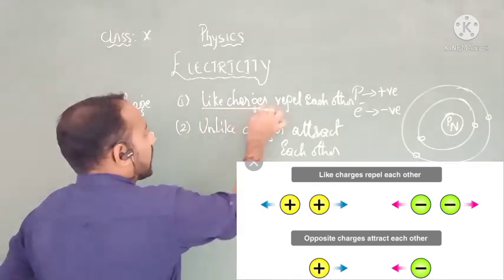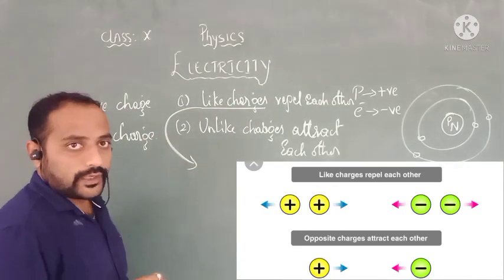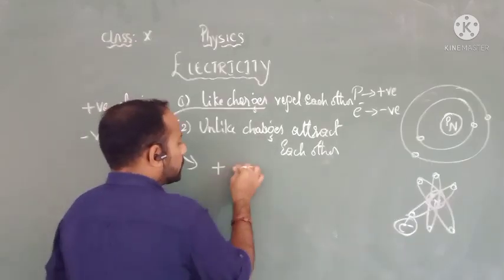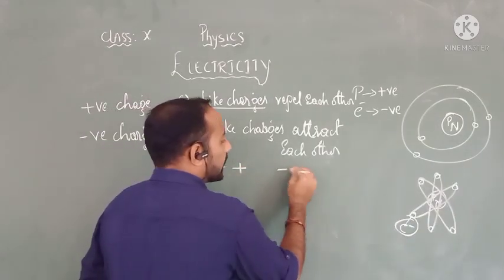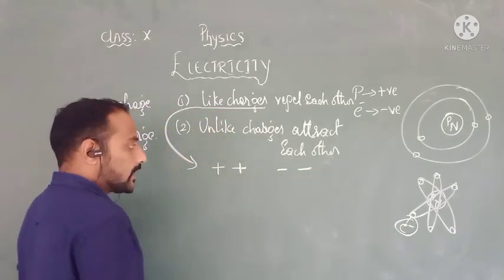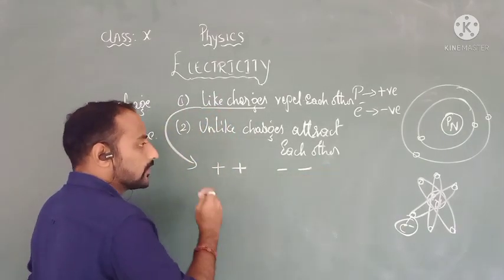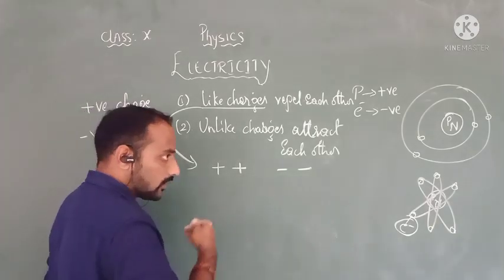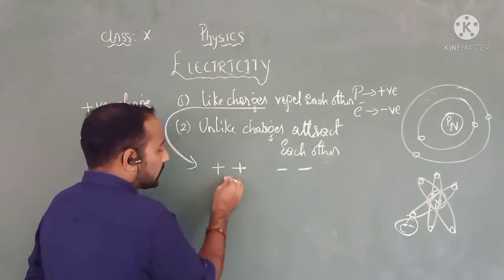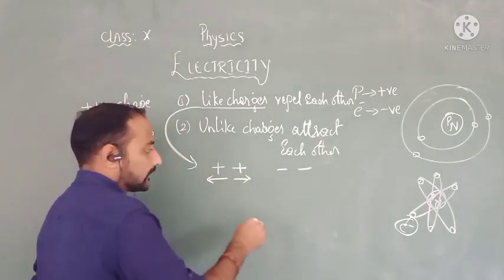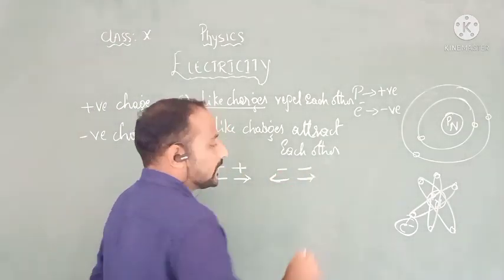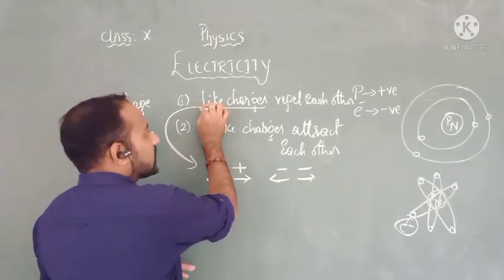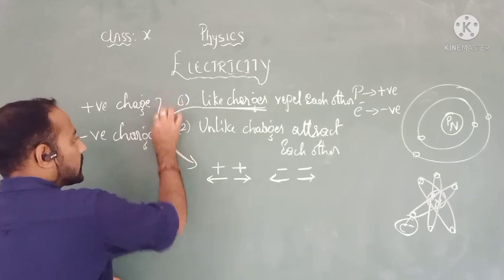Let us take the first one, like charges. What do like charges actually mean? Like charges mean the same kind of charges, like positive and positive, or negative and negative. What will happen when like charges come near each other? These two will repel each other. Repel means moving away from each other. That is the first characteristic of charge.